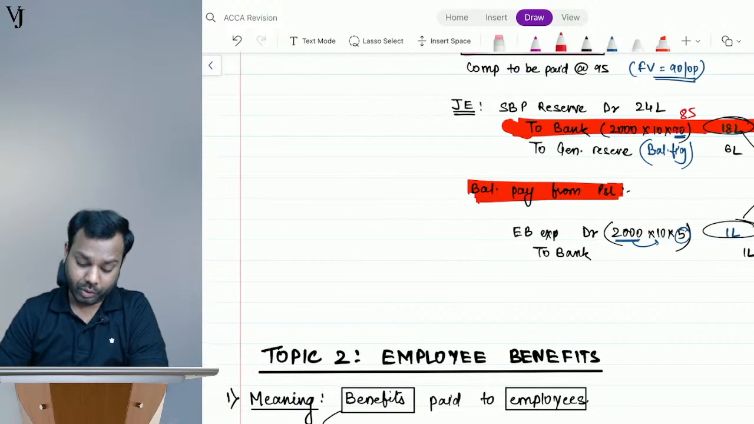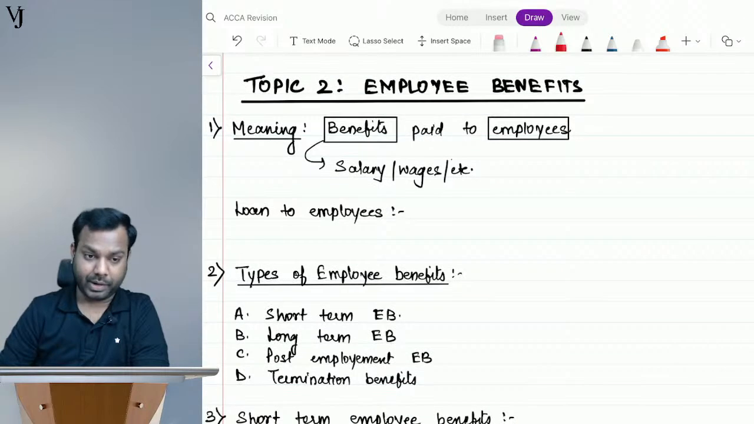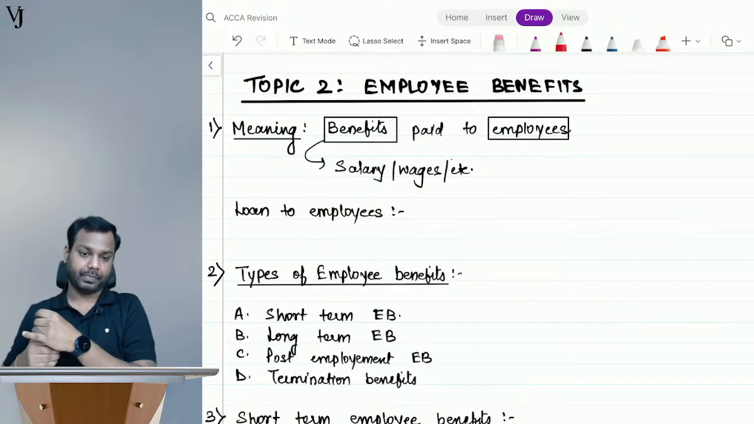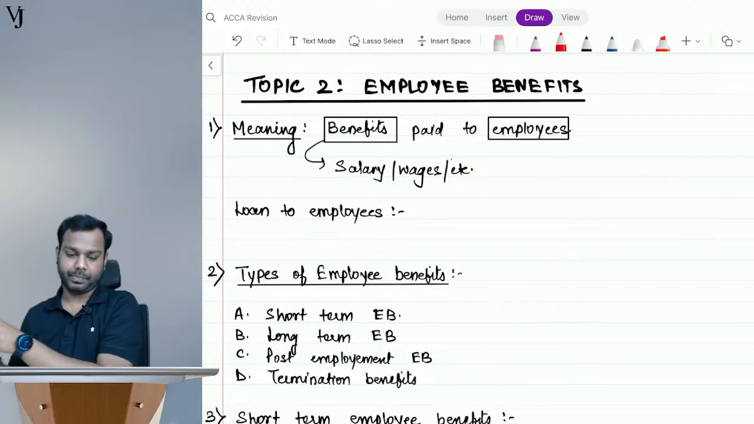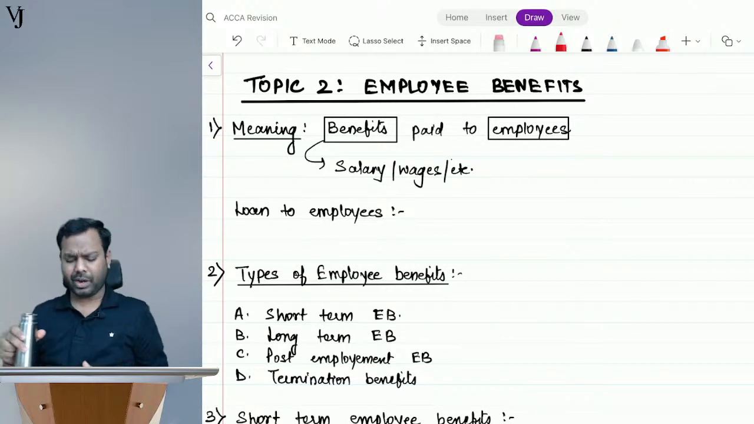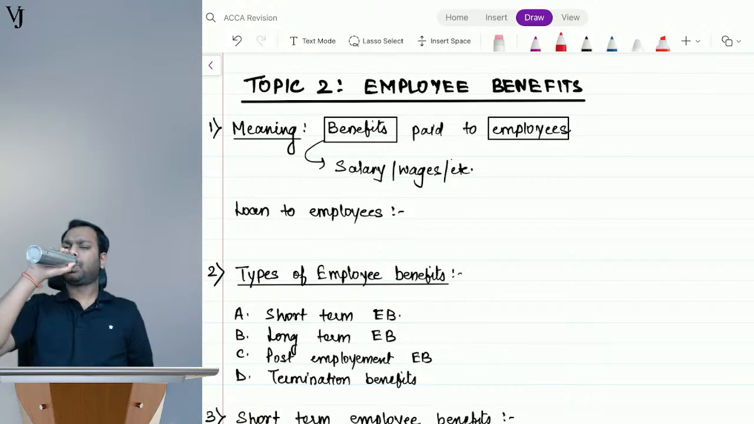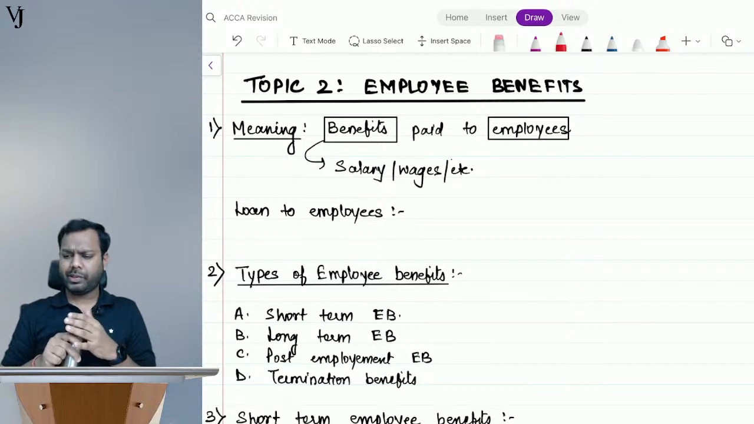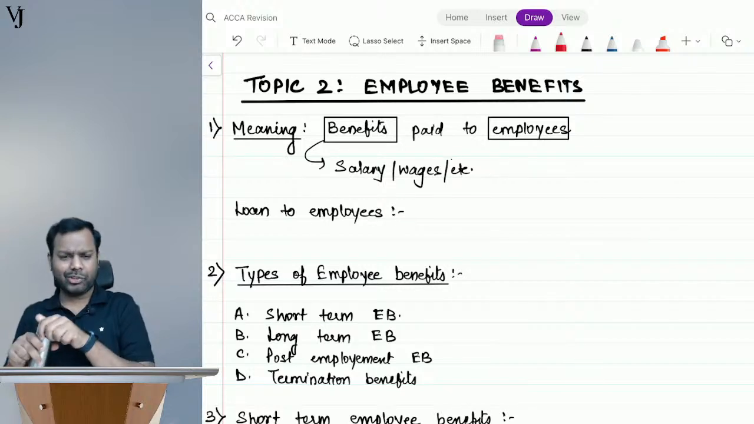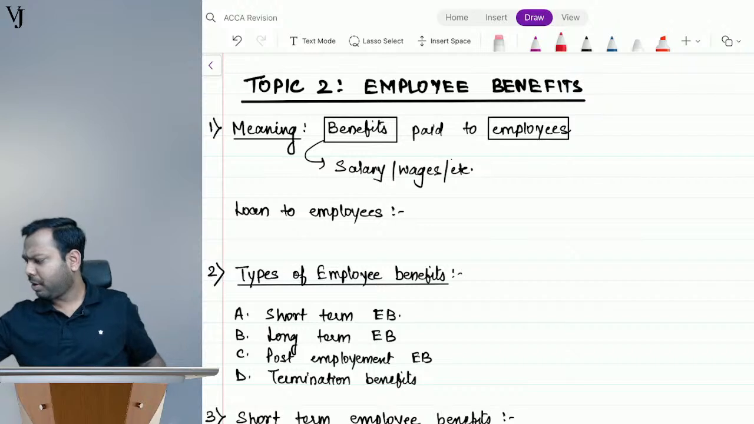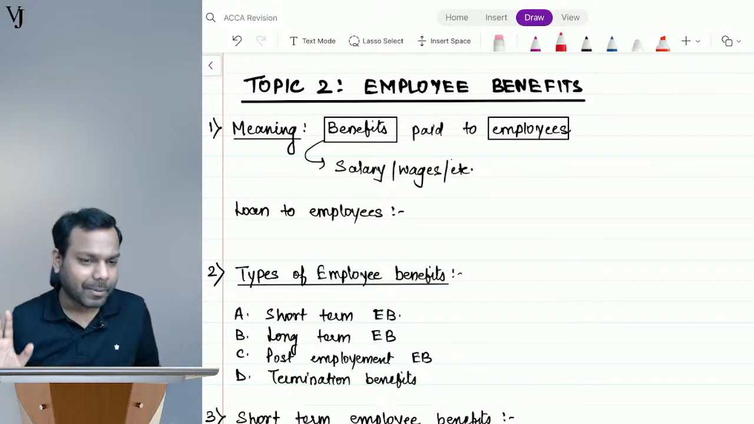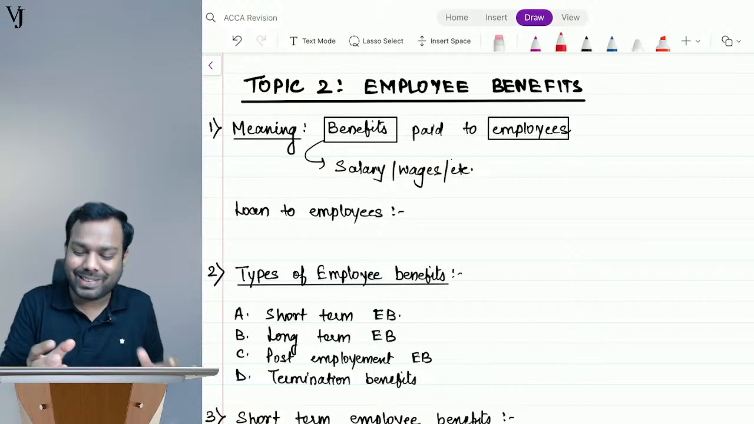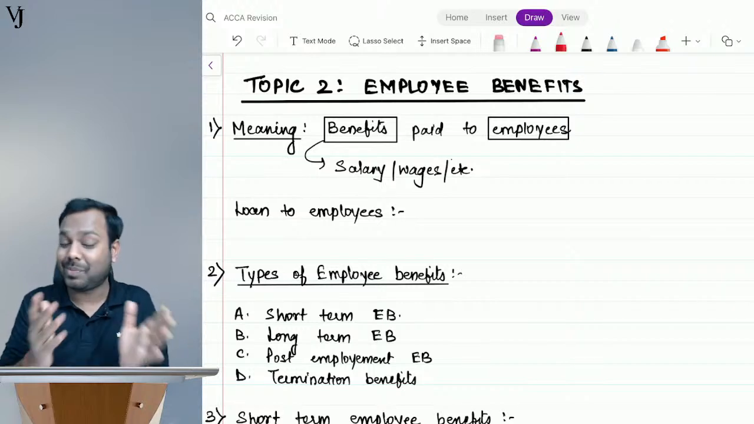Now let's move to a new topic, that is employee benefits. A very easy topic. And you know the best part of it? Though in this topic we will study 5-6 points, the examiner will ask only from 1 point, because there is only 1 point which has something substantial in it.